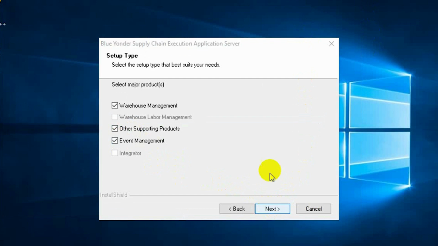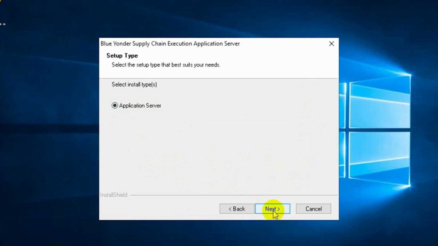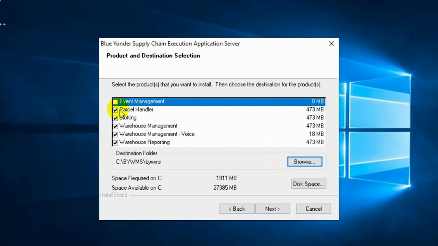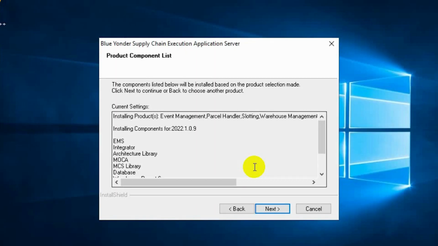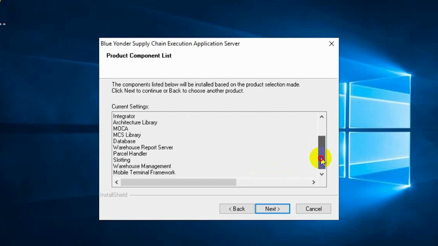Choose all, application server, I'll choose all the products here again. Here's the list of all the components installed.